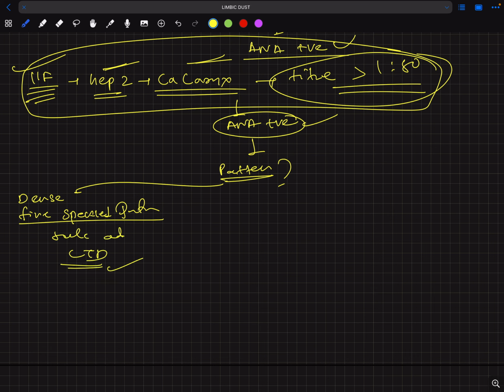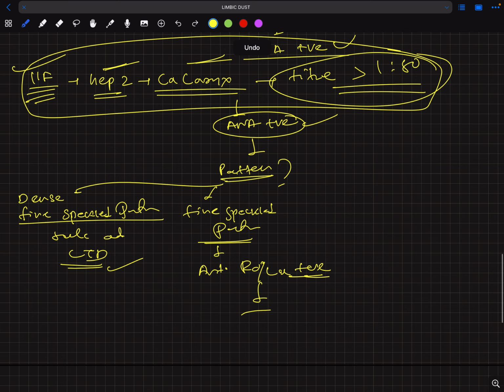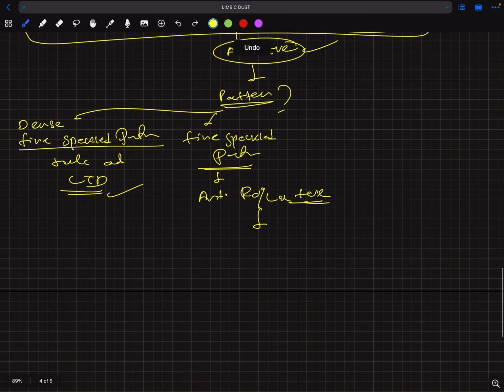Then the fine speckled pattern can be anti-Ro or La positivity. We have to test further whether these antibodies are positive. If anti-Ro antibody is positive, then Sjogren syndrome can be there.